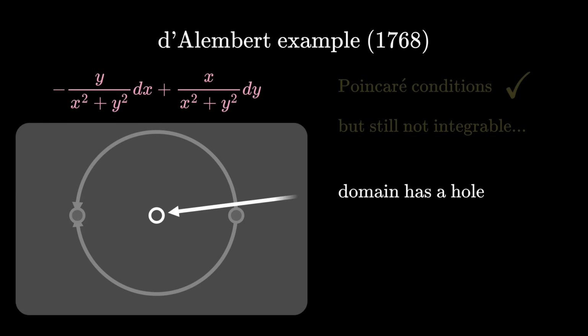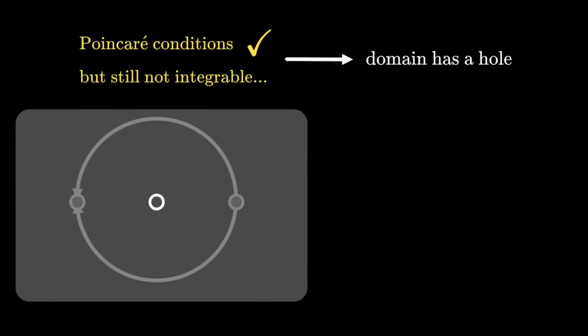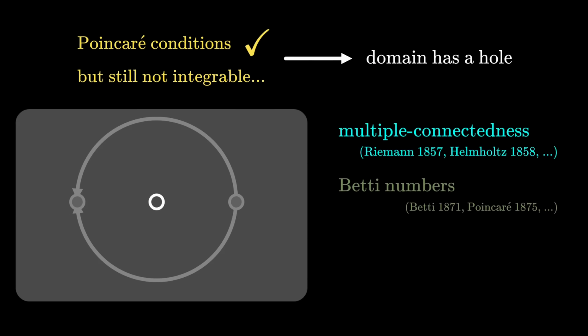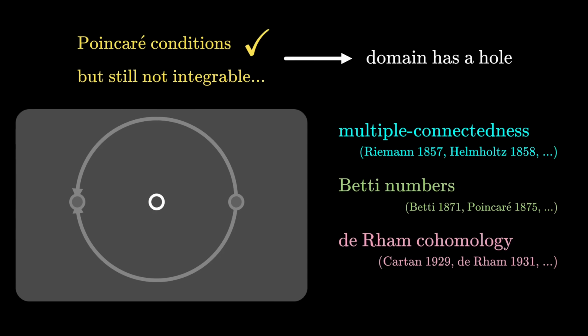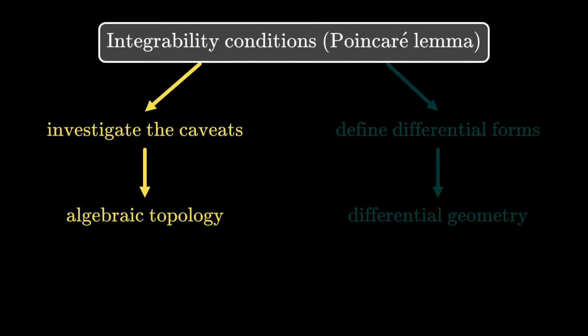In general, if the Poincare lemma doesn't hold, it tells us something about the topology of our domain. Investigating the failure of Poincare lemma spurs development of many concepts in algebraic topology. In particular, de Rham cohomology groups measure precisely how this lemma fails and is directly defined by differential forms. So this is one side of the story where differential forms lead to developments in algebraic topology.